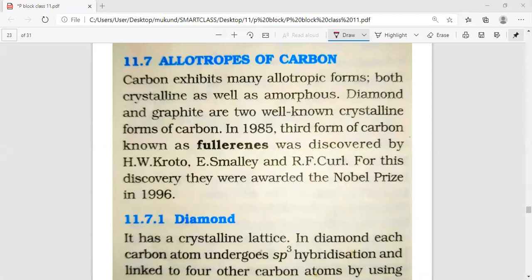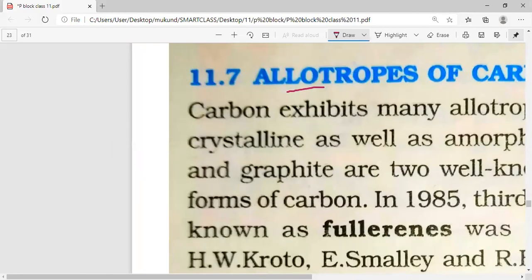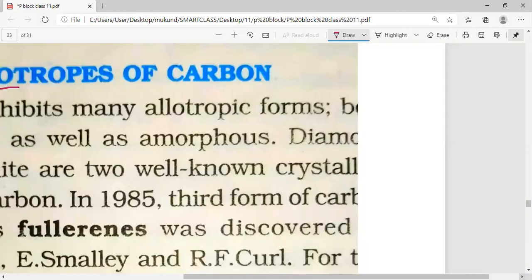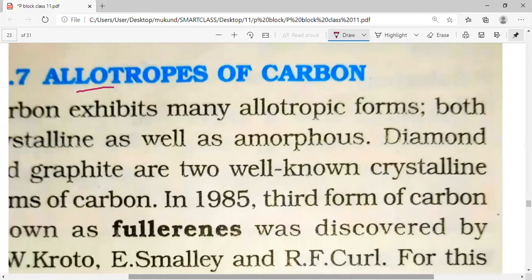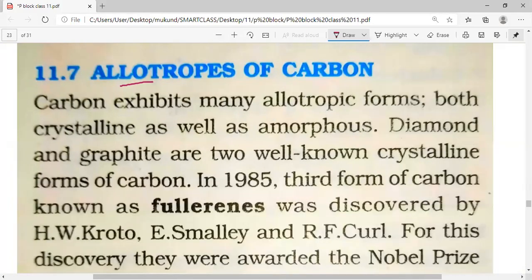Hello. Will you please answer? What can you read on your screen? Are you able to see the screen properly? That's what I'm trying to ask you. Yes sir, it is visible properly. Allotropes of carbon, sir.